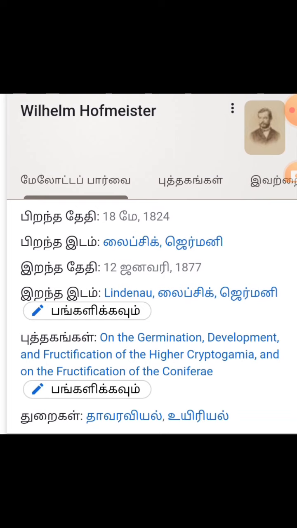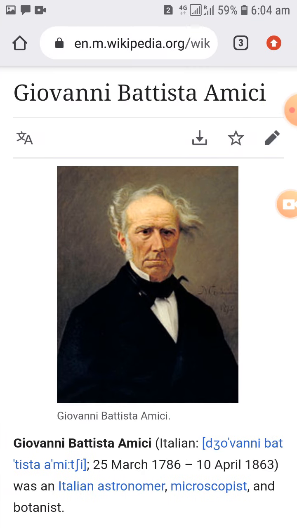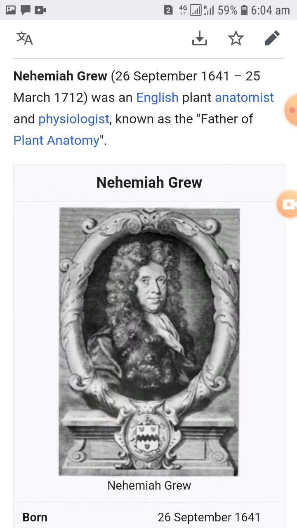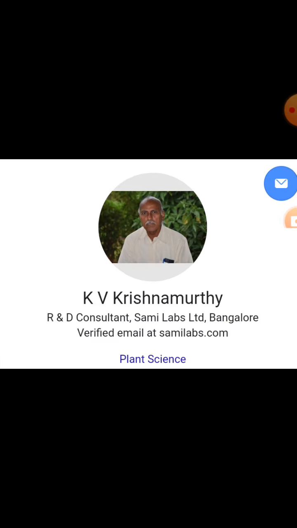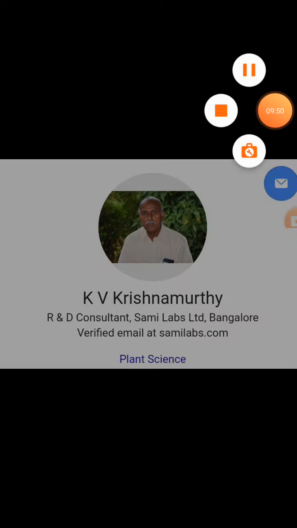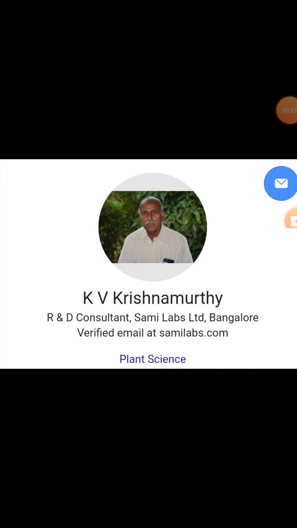Hofmeister discovered the structure of the triad in pollen. Amici discovered the pollen tube. Another is K.V. Krishnamurthy, an Indian scientist, and Panchanan Maheshwari, whom we will discuss. These are the scientists who played a very great role in the milestones of plant embryology.